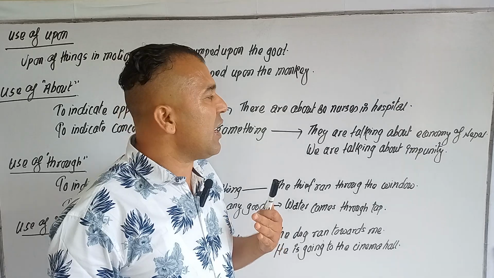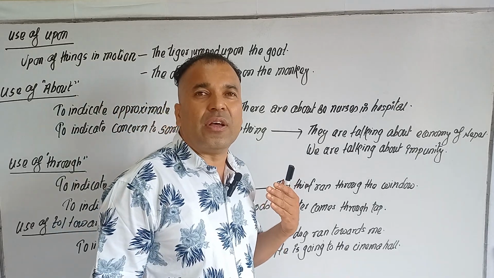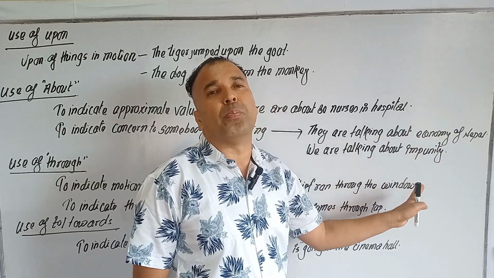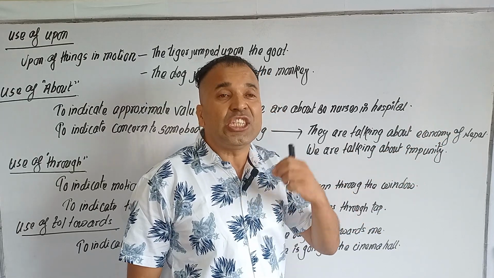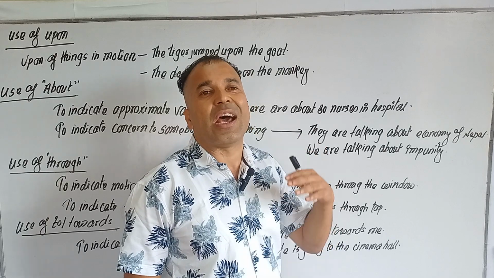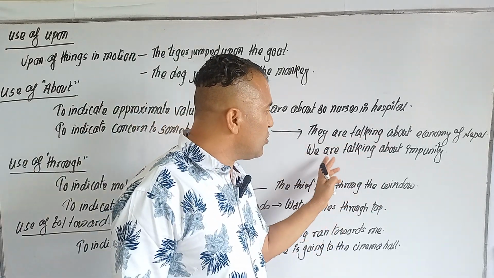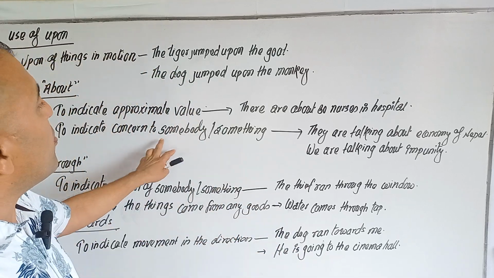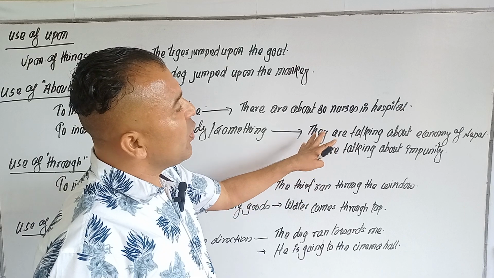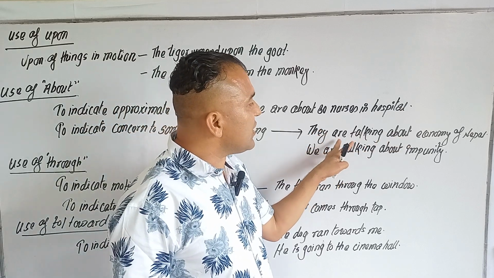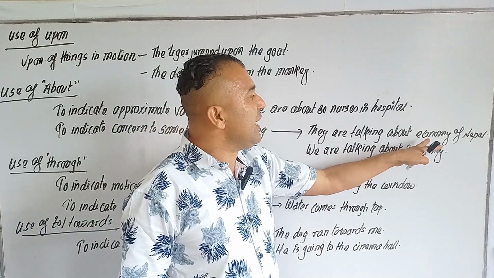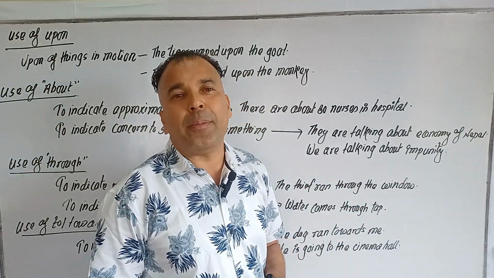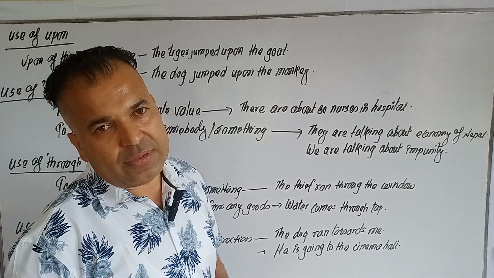All right, you can choose anybody or something as an issue, matter or subject we are talking about. They are talking about, they are discussing about, they are concerned about somebody or something. That's why we use about. So they are talking about the economy of Nepal. We are talking about impunity in Nepal.